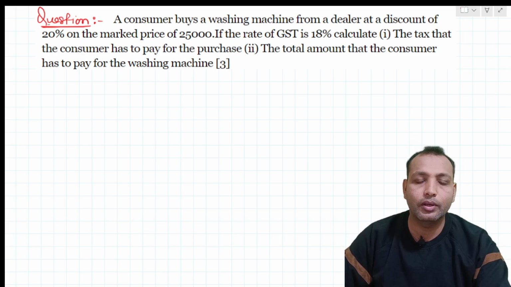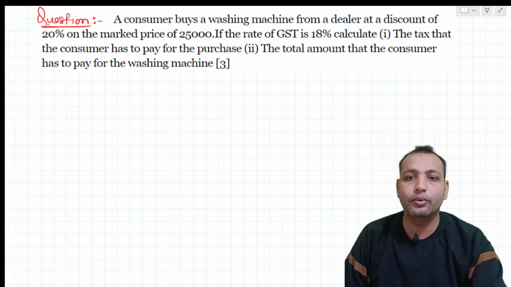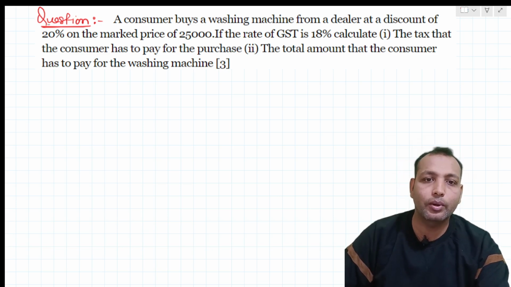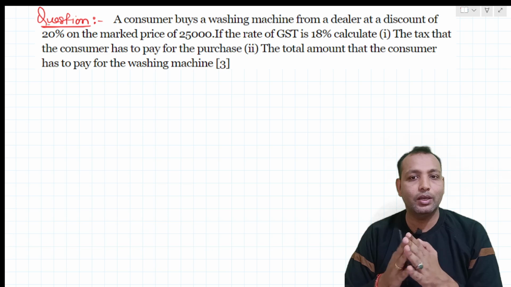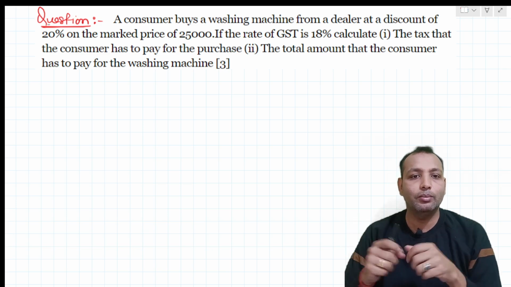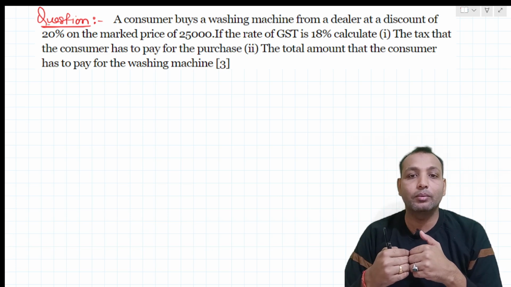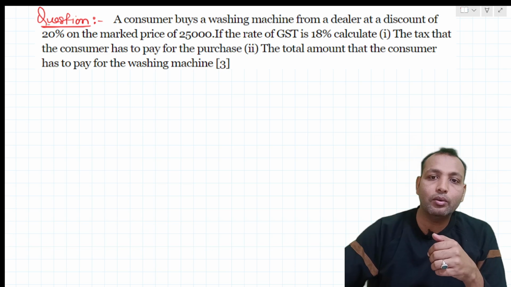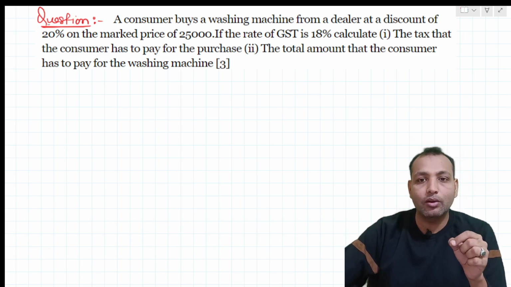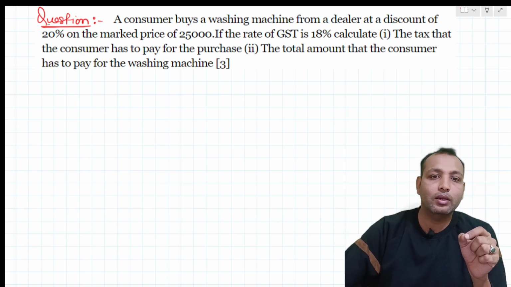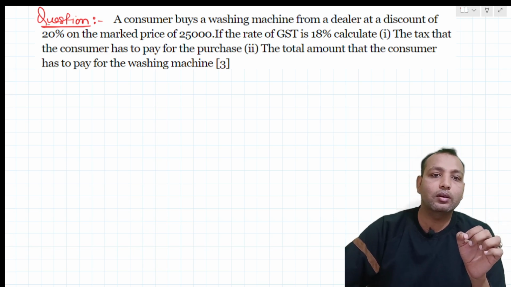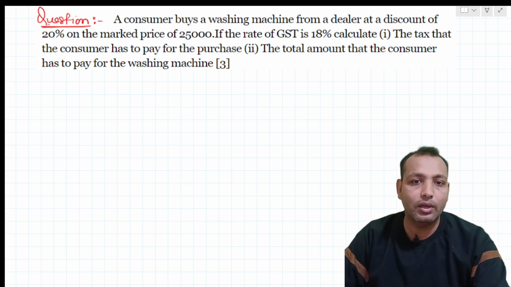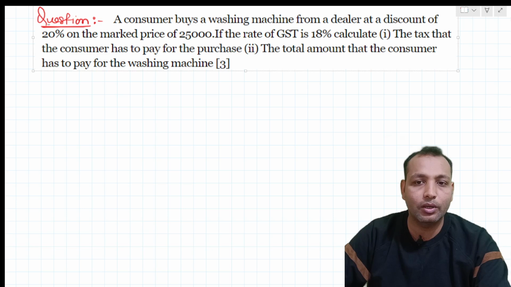A consumer buys a washing machine from a dealer at a discount of 20% on the market price of 25,000, with a GST rate of 18%. That is a great discount he is getting. Calculate the tax that the consumer has to pay for the purchase, and second, the total amount that the consumer has to pay for the washing machine. This comes under 3 marks, so this type of question will be asked in the 3 marks scheme.